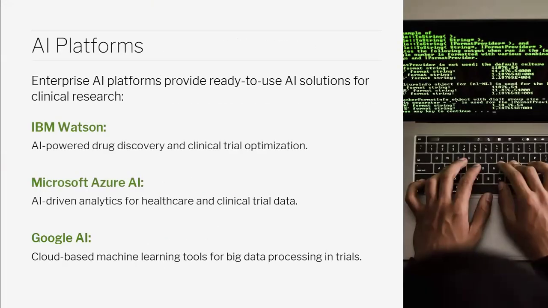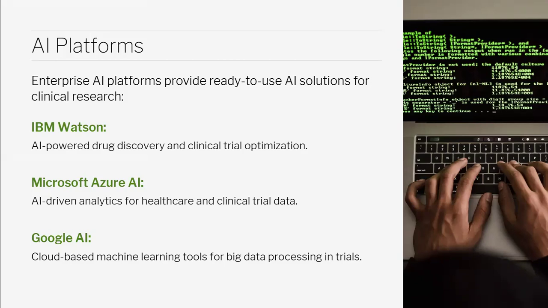So these are the basic platforms that are being used for clinical trials. One is IBM Watson, AI-powered drug discovery and clinical trial optimization software, and Microsoft Azure AI, that is AI-driven analytics for healthcare and clinical trial data. This is used for data analytics. And Google AI is also there, a cloud-based machine learning tool for big data processing in trials.